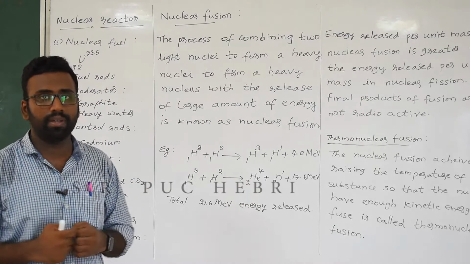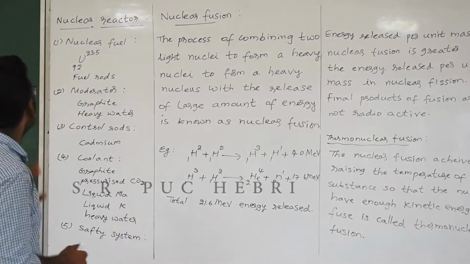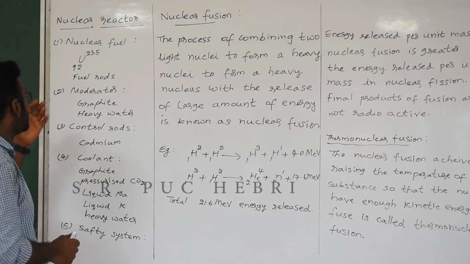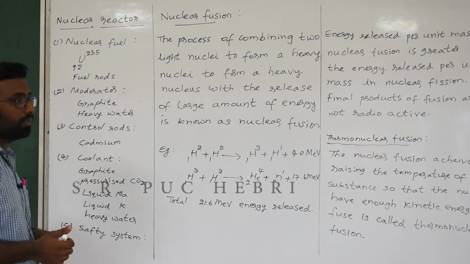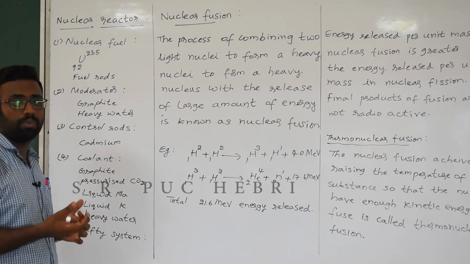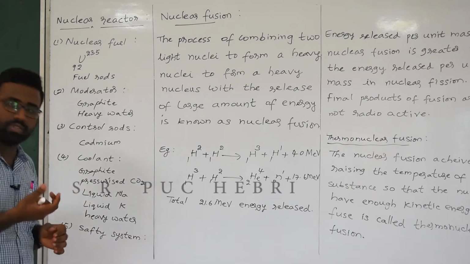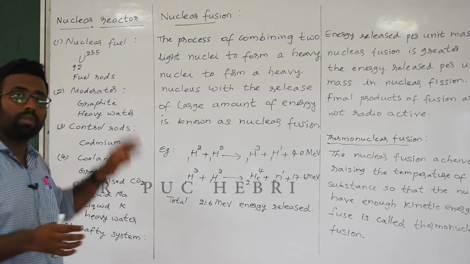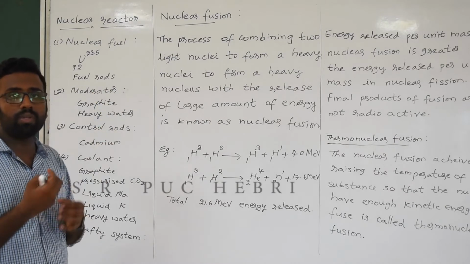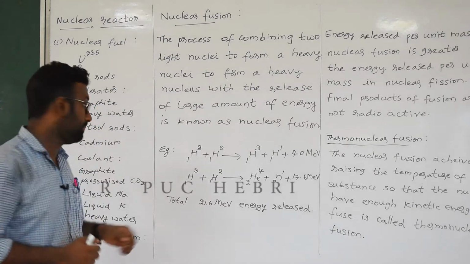Okay, so we will see how this controlled chain reaction can be utilized to get energy from the nuclear reactor. For that, we need to know the different parts and other things required for this nuclear reactor. You can refer to the diagram in the textbook. The diagram won't be asked for the exam, but some concept may be asked for 1 mark. That's the reason why I'm giving you a brief idea about this nuclear reactor.